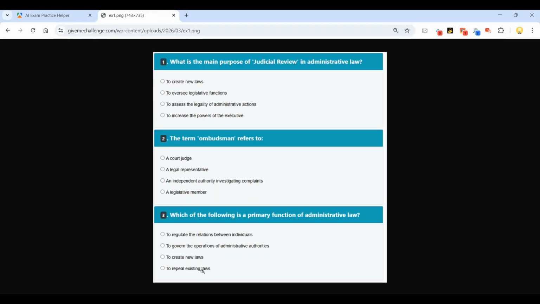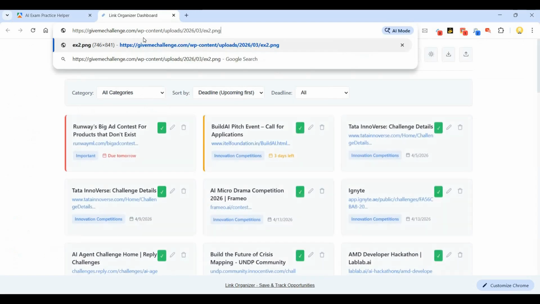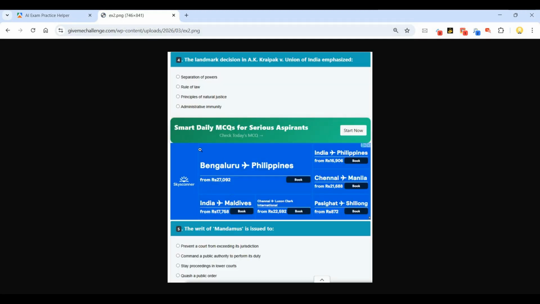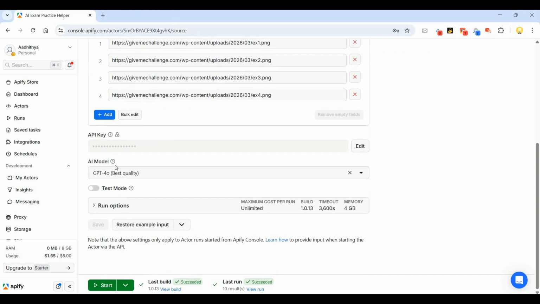I have just put in these objective type questions, that is multiple choice questions, MCQ. These are the different ones I have put here. I have even put an advertisement in between to show how it will bypass that. Now let's go ahead, and you have to put in your API key. I have put in an OpenAI API key here. After that, I'll say start.